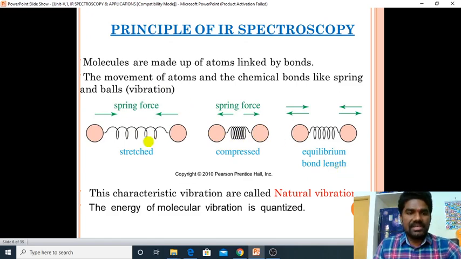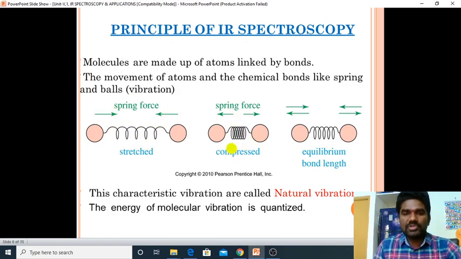That means here there are stretching and compressing forces.